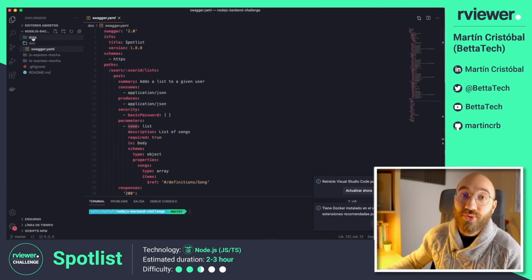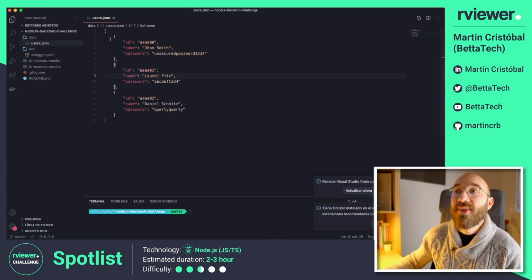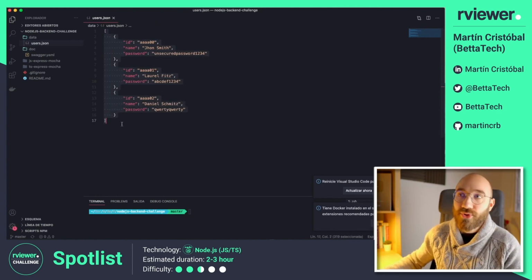And to be able to do that without needing to create users from zero, we actually provide a user.json file, so you can use this JSON file as a database for your user database.